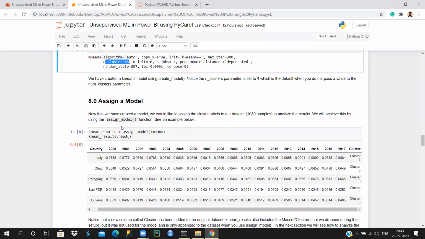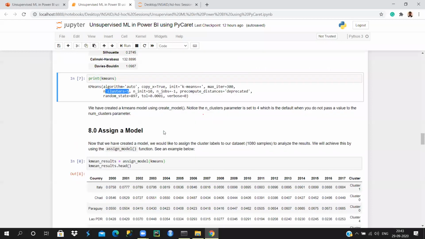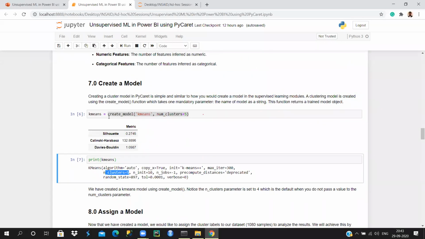Okay, so the next thing is assign the model. Can you tell me what is the next step that we used to do in regression or classification after creating the model?